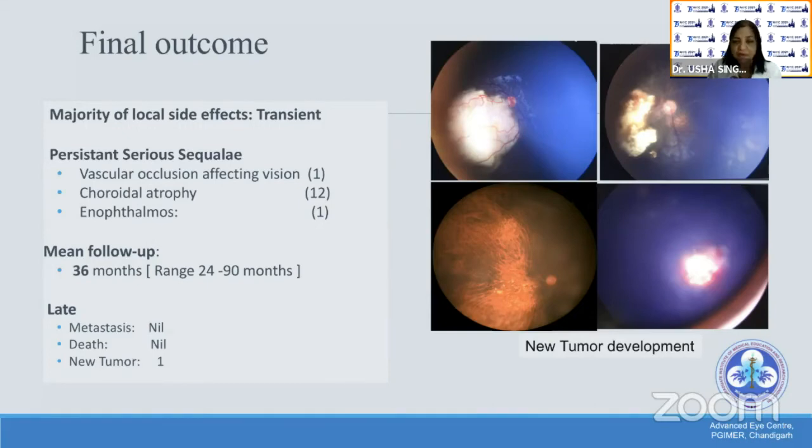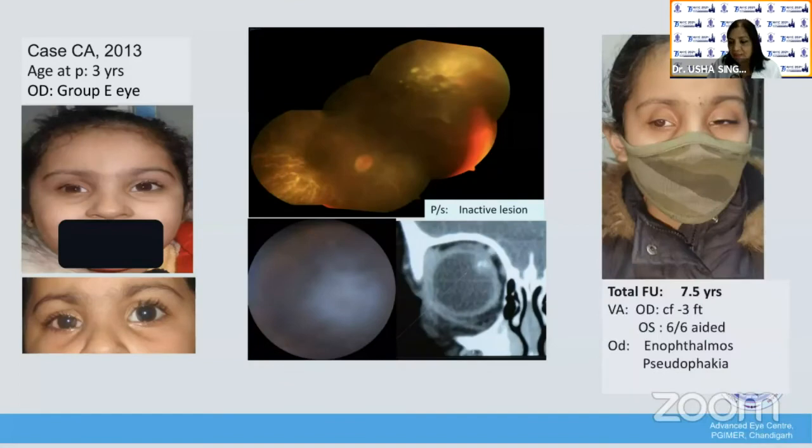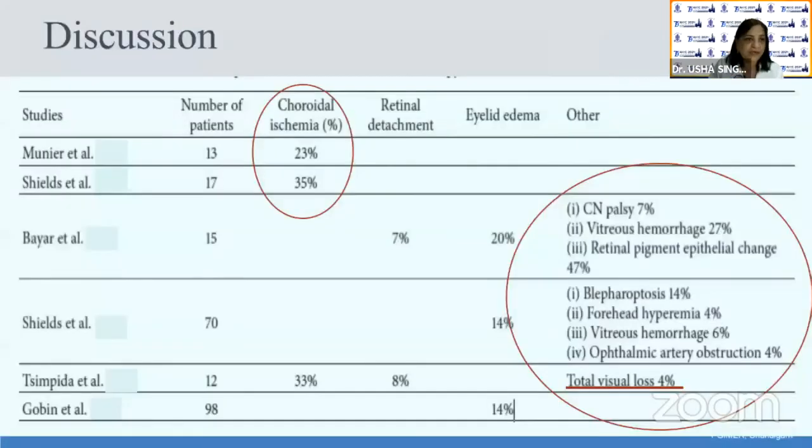However, one patient had a new tumor, as seen in this patient. Here is a patient, 3 years old, who had group E, and she was given intraarterial chemotherapy because she refused enucleation. This is the patient, she has completed 7.5 years of follow-up, and she has counting fingers at 3 feet, enophthalmos and pseudophakia.